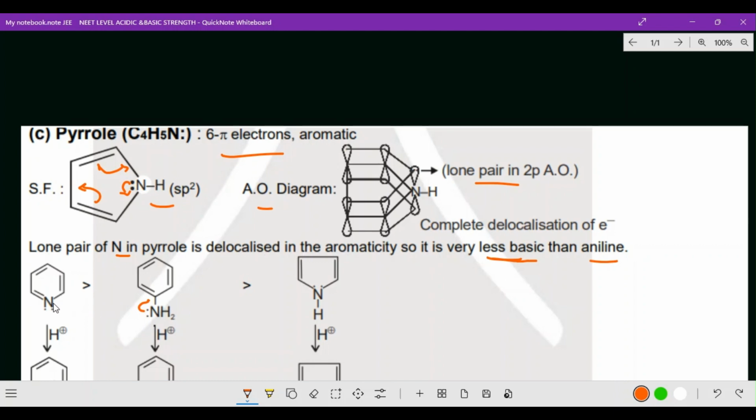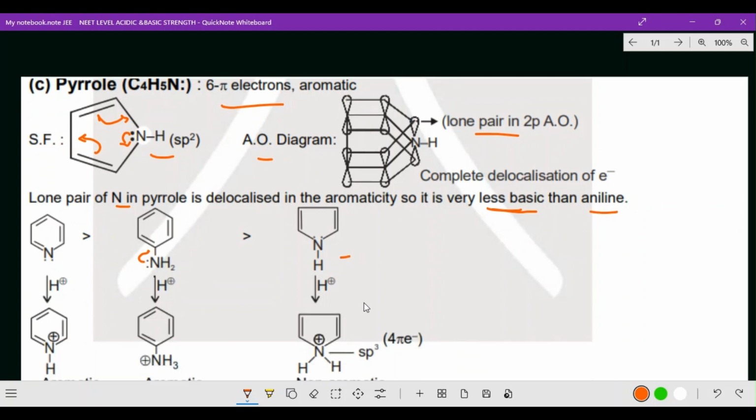Okay, now next one, here pyridine. Pyridine is localized, and it is actually a stronger base than the delocalized ones. As I mentioned, delocalized is less basic. So this is immovable. The order is pyridine, then aniline, and the least basic is pyrrole.